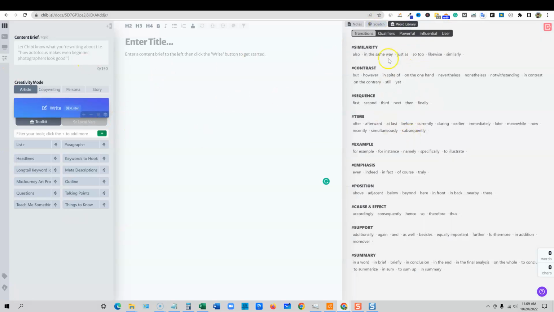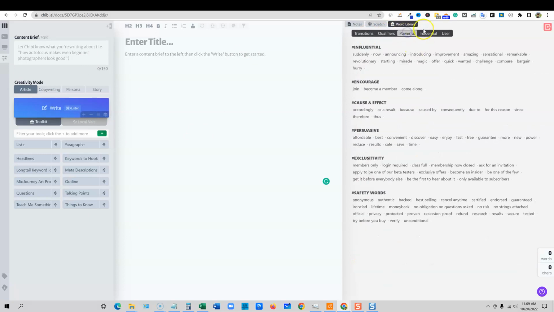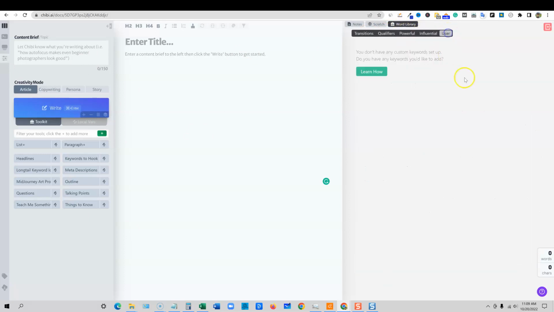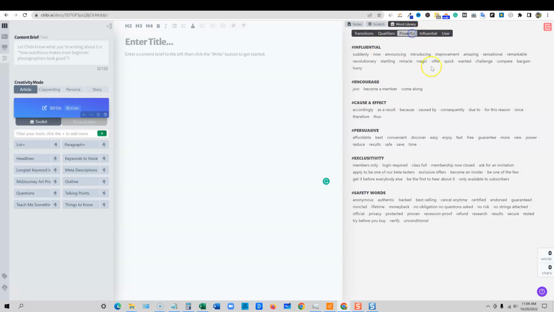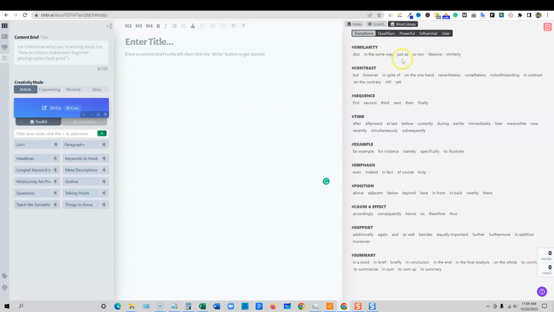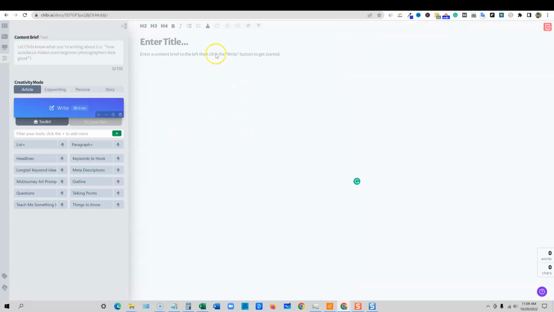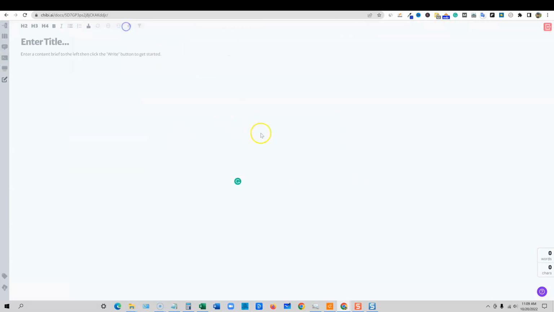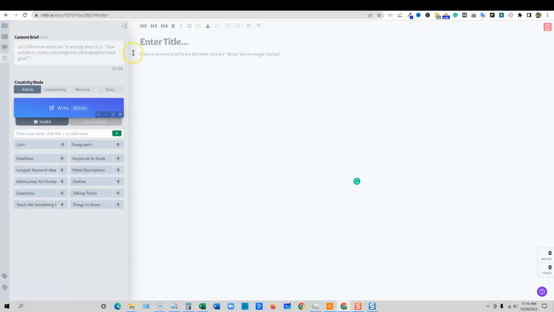And then there's a word library right here that has all these transitions, qualifiers, powerful, influential, and user words. And you can use all these different words inside over here to help the AI to write. The transition words really work right here. We can also turn this off by coming up over here and just taking that off. We can have a blank screen, and you can even take that off to this level if you just want to write like that. Generally speaking, you're going to have this tool over here open.